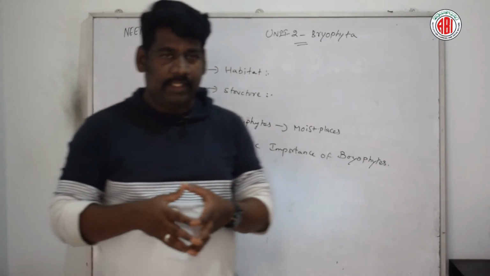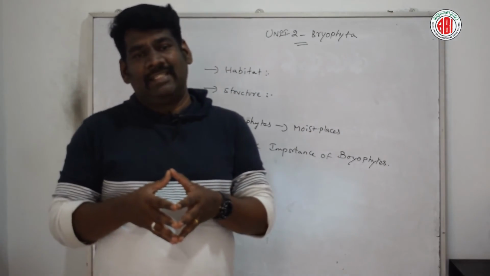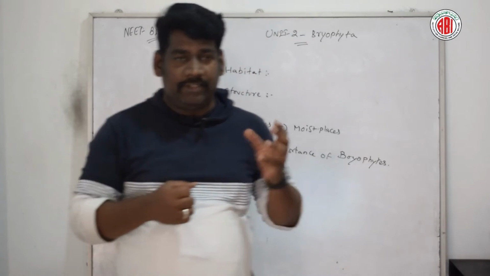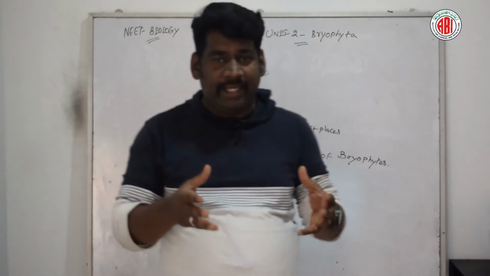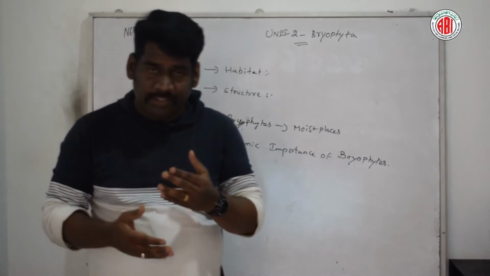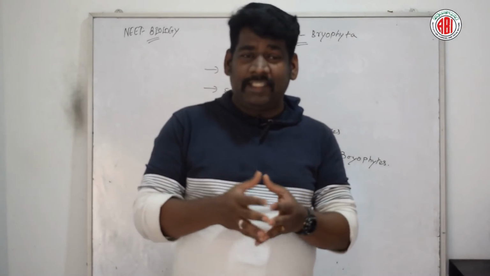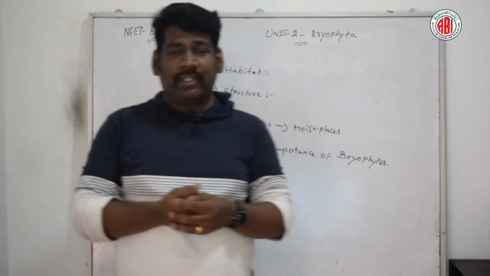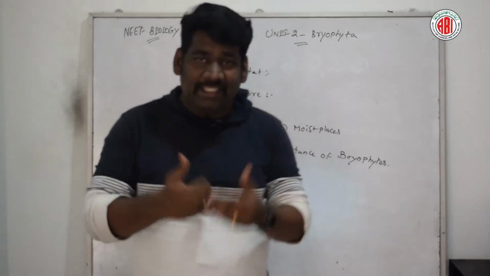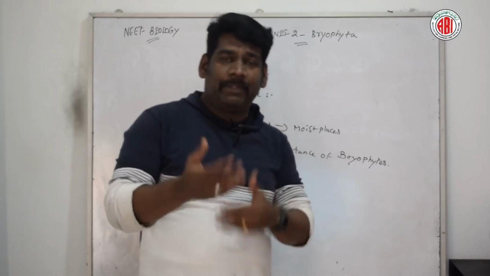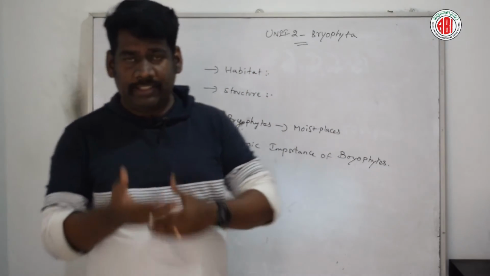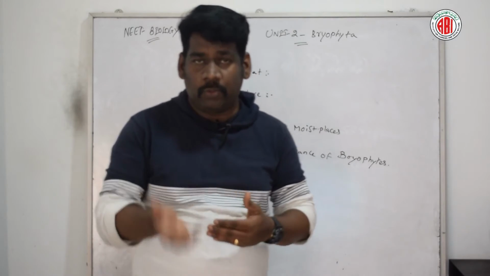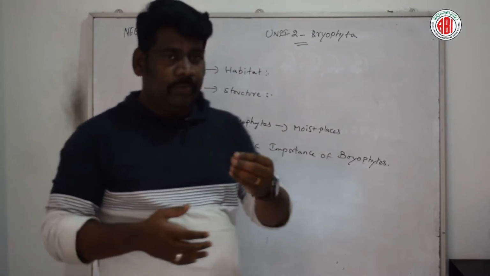Say, for example, the peat deposits of the sphagnum. Sphagnum is an aquatic moss under the category of bryophytes, and it is cut into blocks, dried and used as a fuel. The reason is that it has absorptive power and antiseptic properties, and it is also used for dressing wounds when a person gets injured. So we use sphagnum as a dressing material for wounds. These are a few economic importances.